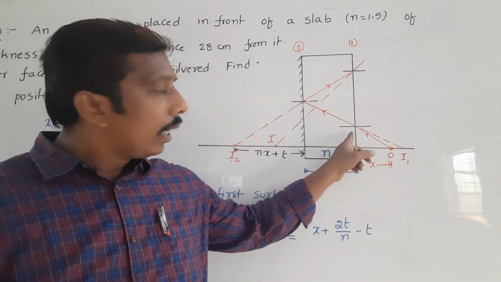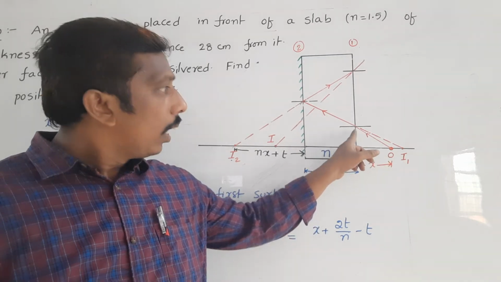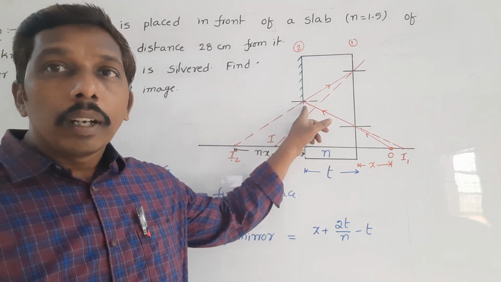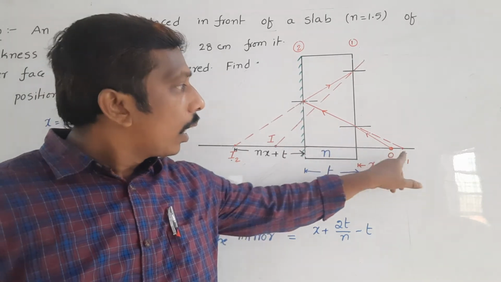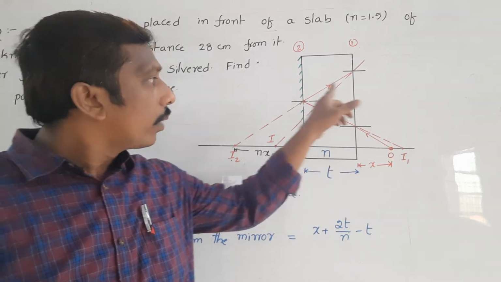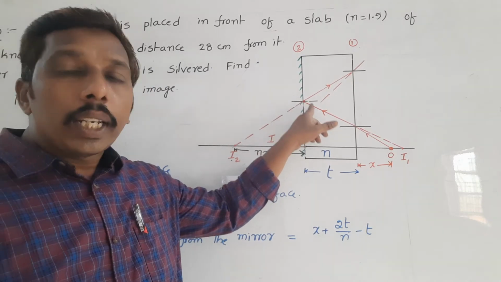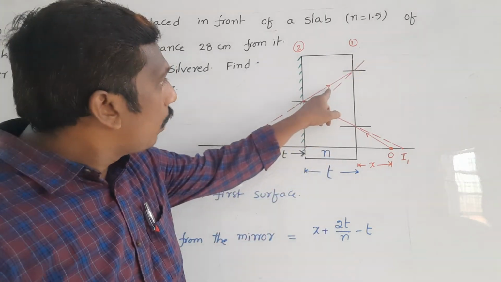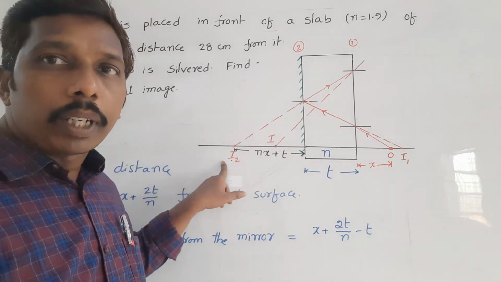What happened? The object is placed at 28 cm in front of a slab. First the light ray is incident on the first surface. Here refraction takes place. That refracted light is incident on the mirror. But for this mirror, this light ray appears to be coming from this point. That means this I1 acts as the object for the mirror. Next, with whatever angle the light ray is incident, with the same angle the light ray will reflect. This reflected ray extended back, we get one virtual image inside the mirror.